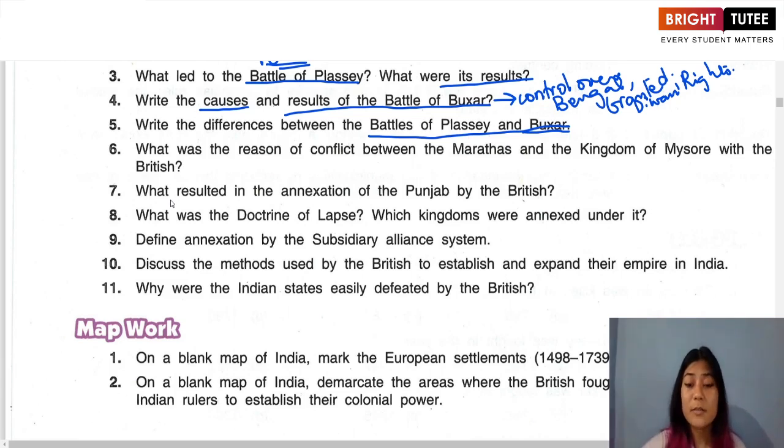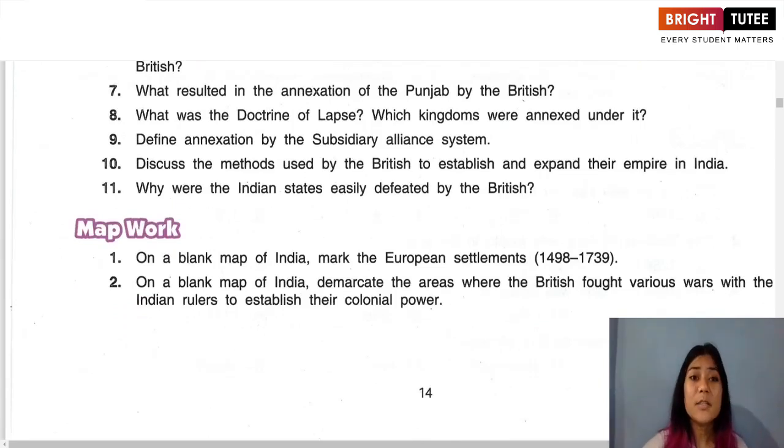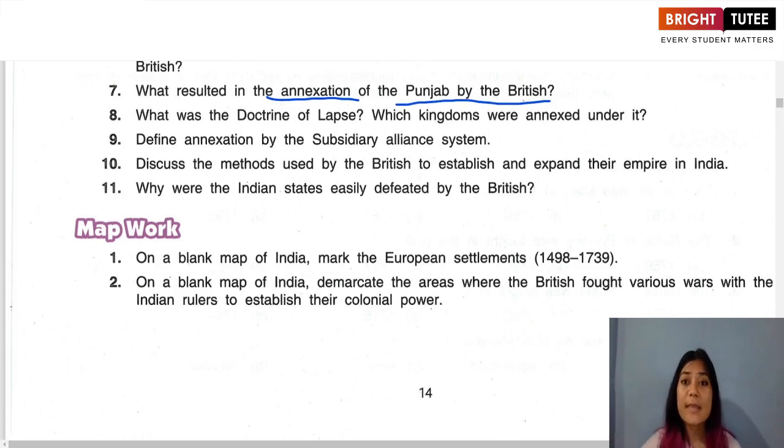The next question is what resulted in the annexation of the Punjab by the British? So we can say that as a result of the annexation of Punjab by the British, the first result is that Punjab now came under the British rule, or under the control of the English East India Company.